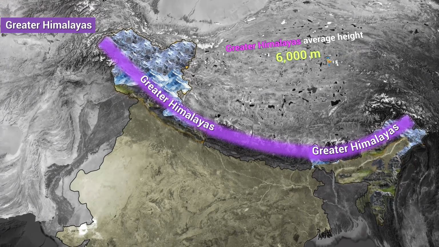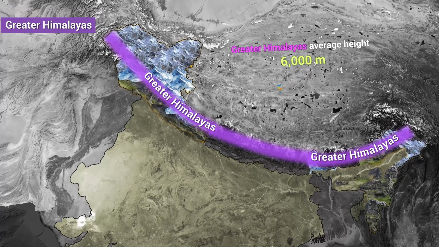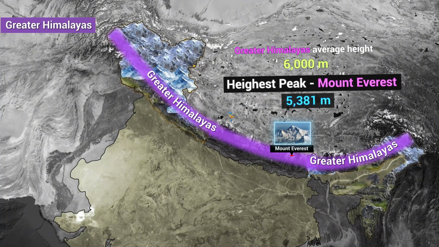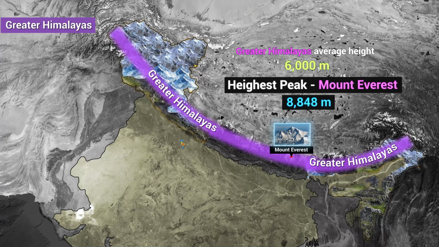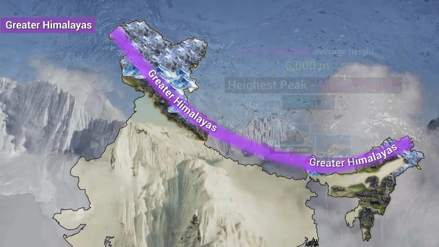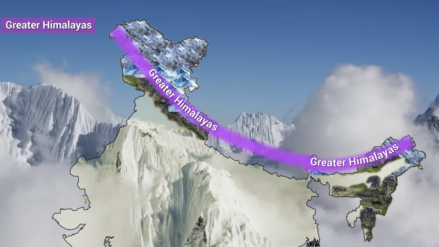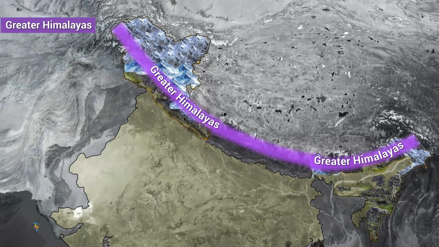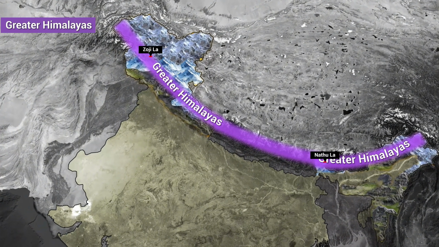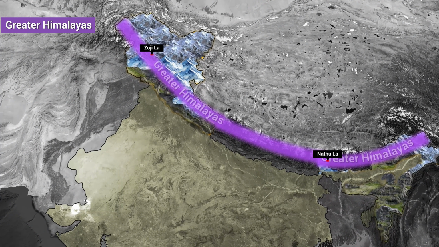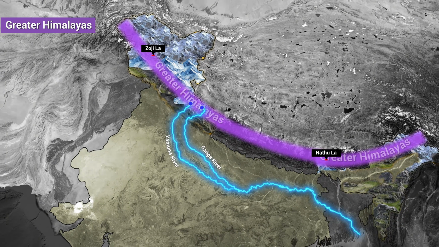The Greater Himalayas, Himadri, form the northernmost and the highest range, averaging about 6,000 meters in height. It houses peaks above 8,000 meters, including Mount Everest, 8,848 meters, and Kanchenjunga. This snowbound range is home to major glaciers, high passes like Nathula and Jojila, and the origins of many rivers like Ganga and Yamuna.